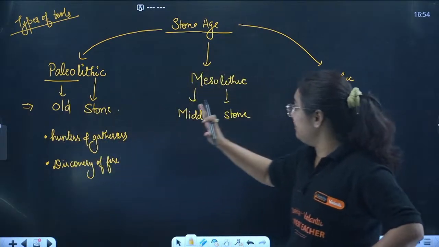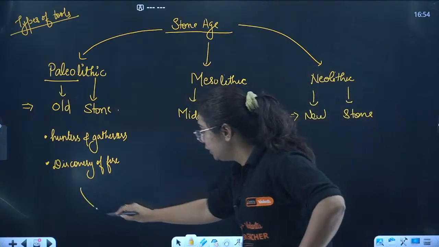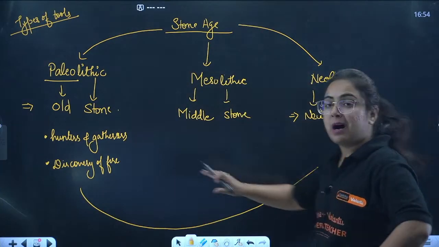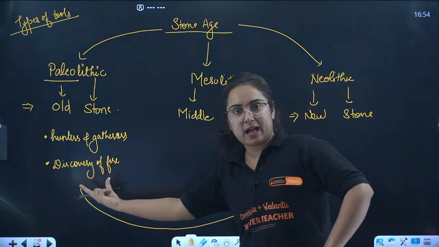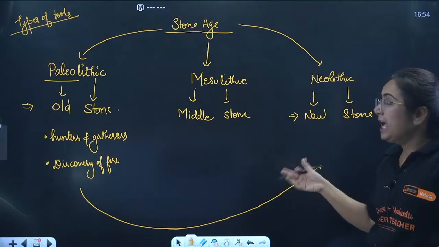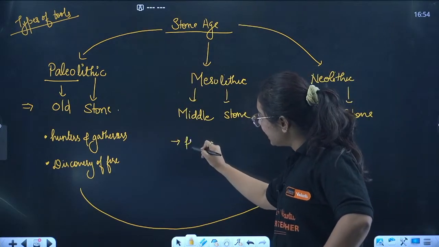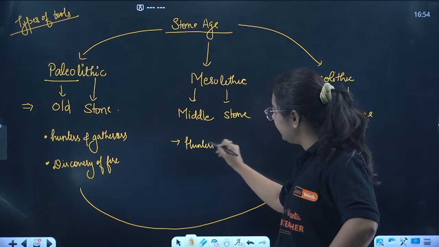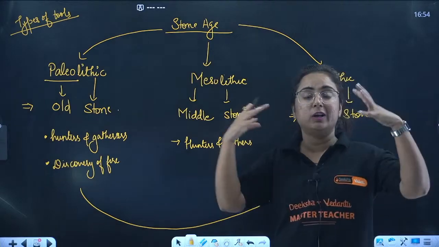Then comes the Mesolithic. This is the transition phase from hunter-gatherer to a settled community. During this time also humans were majorly hunter and gatherers, but now their brain got evolved.